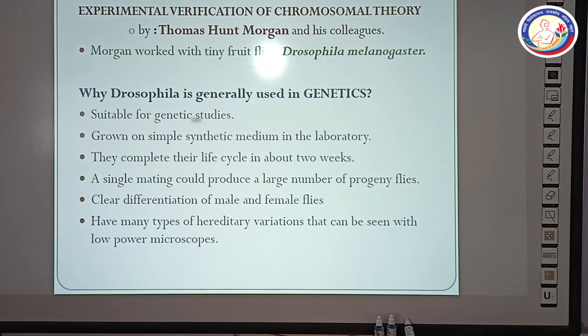Because it is suitable for genetic studies, and it can be grown on simple synthetic medium in the laboratory. They complete their life cycle in 2 weeks, so results can be seen within 2 weeks. A single mating could produce a large number of progeny flies, and there is clear differentiation of male and female flies. This is also an important feature. They also have many types of hereditary variations that can be seen with a low power microscope.